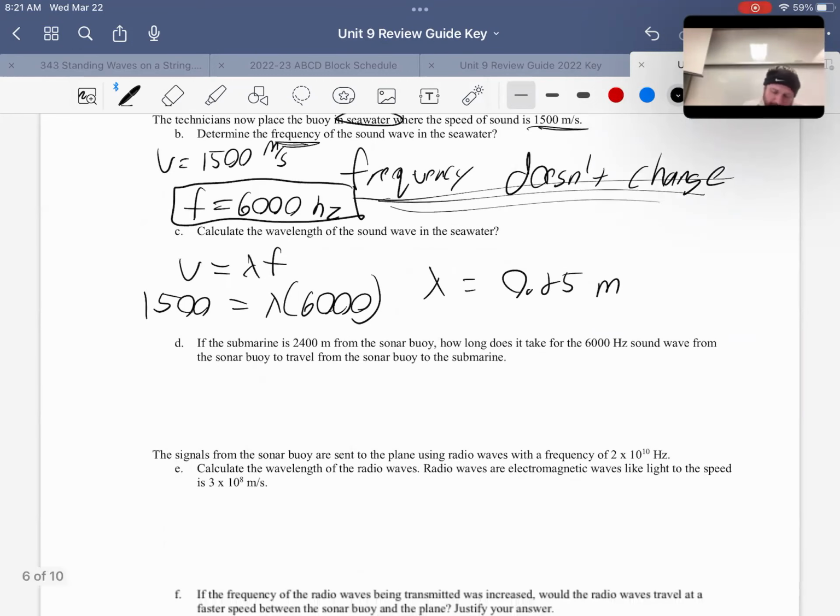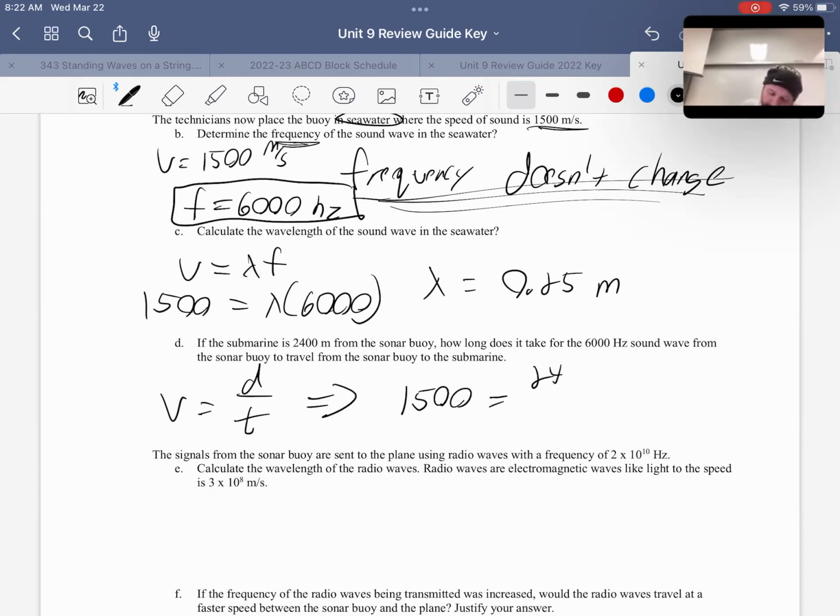All right. If the submarine is that distance, 2,400 meters from the sonar buoy, and what, 2 miles, maybe a little less, mile and a half, I don't know. From the buoy, how long does it take this sound wave to get here? So now we're dealing with the other velocity equation. That velocity is distance over time. Well, we know the velocity, and this is underwater. So the velocity is 1,500 meters every second.